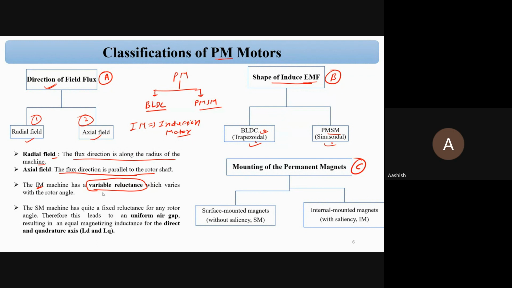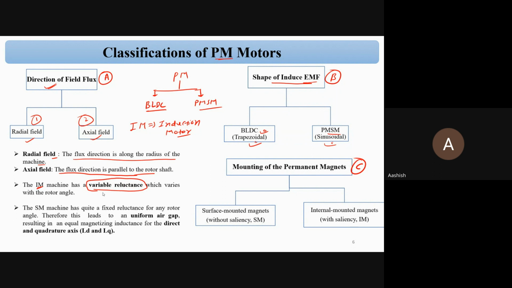For the design of the variable reluctance, we design the structure of the rotor so we can easily vary the reluctance, and based on that variable reluctance, we can control the speed of the motor.